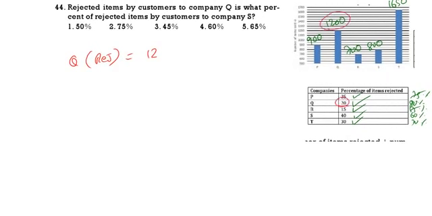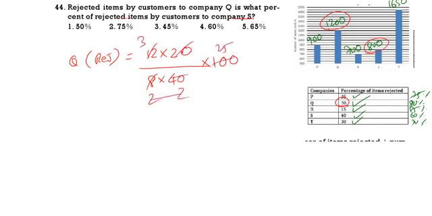So 12 into 20 by S rejected 8 into 40. It is what percent? So into 100. Do the calculations part. 4 2s, 4 3s, 2 1s, 2 2s. This is 25 times. So it will be equal to 75%. 75% is the correct answer.